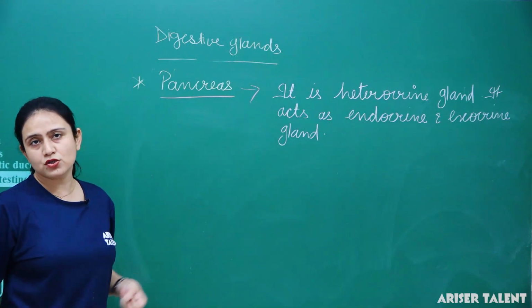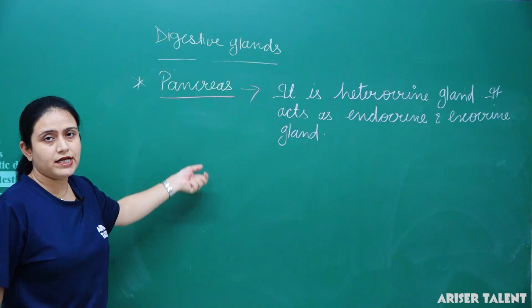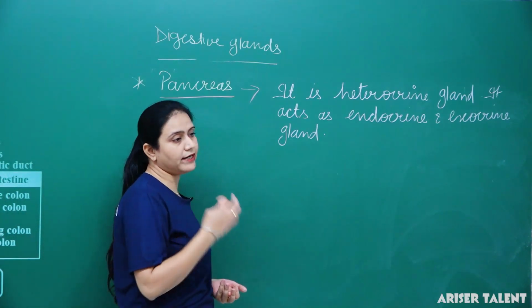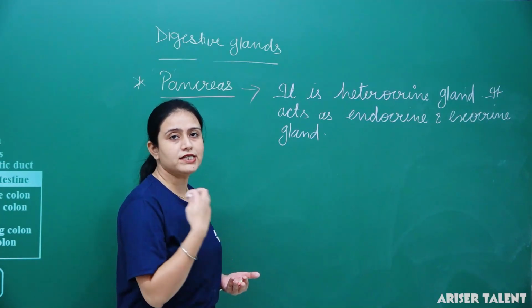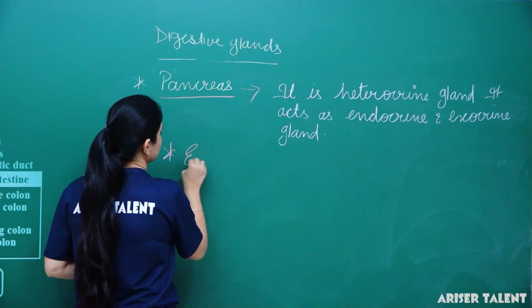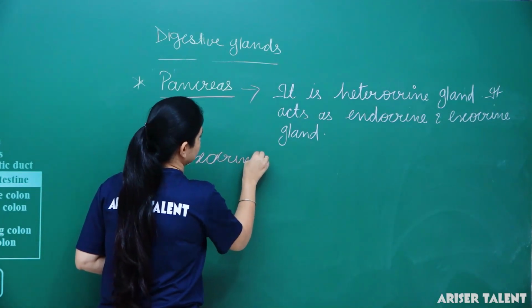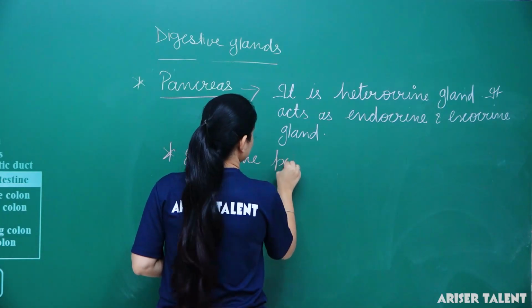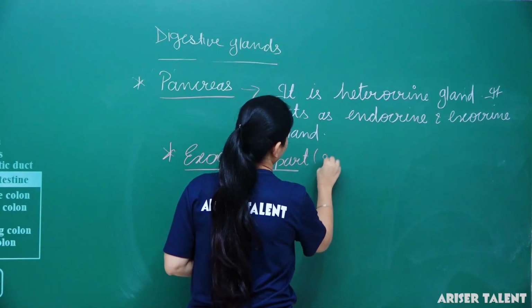Fine. So if we talk about the exocrine part of this pancreas gland, then what happens? It helps in the digestion of carbohydrates, proteins and fats. Okay, first of all we will talk about the exocrine part, which is a gland.